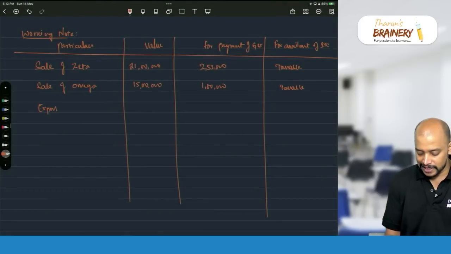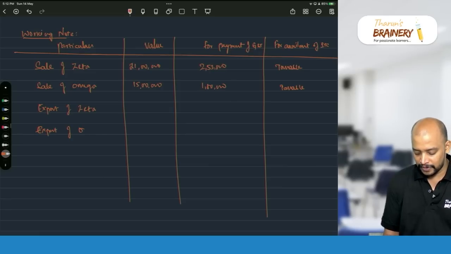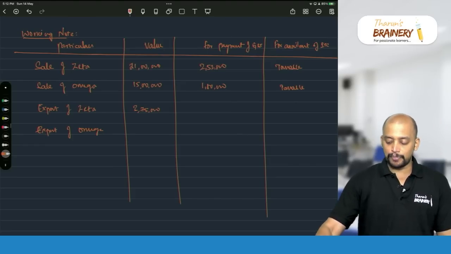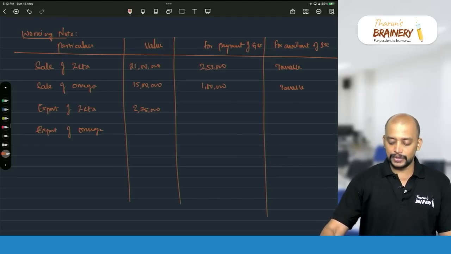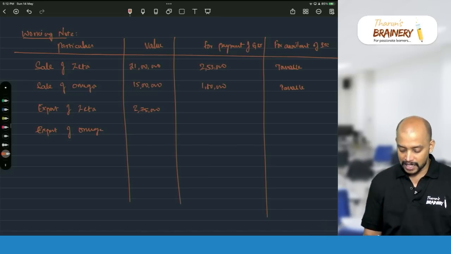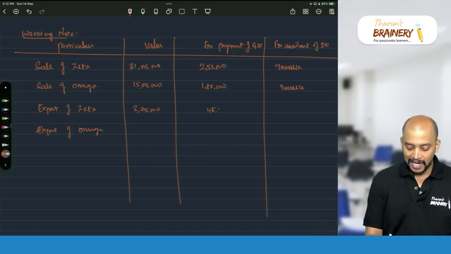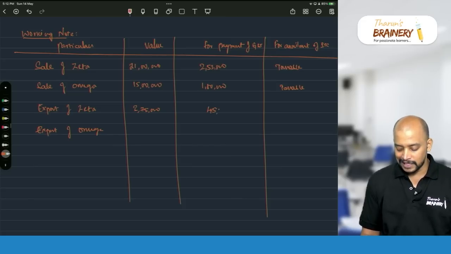So that is export of Zeta, and export of Omega. So 3,75,000, which is upon payment of IGST, into 12%, that is 45,000, and for the purpose of ITC, it will be treated as taxable only.